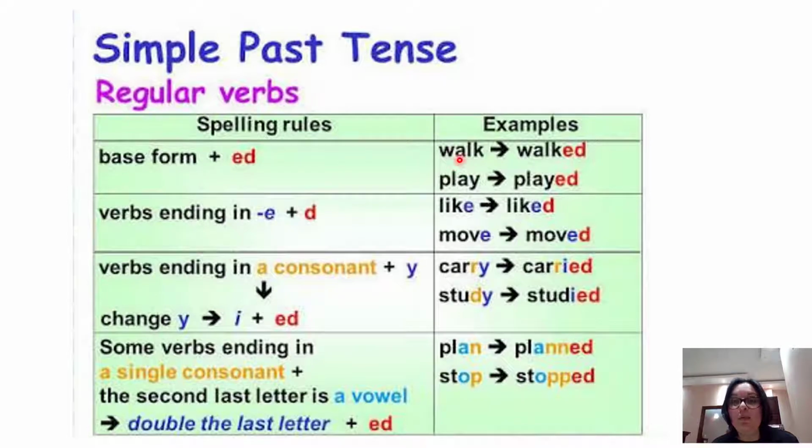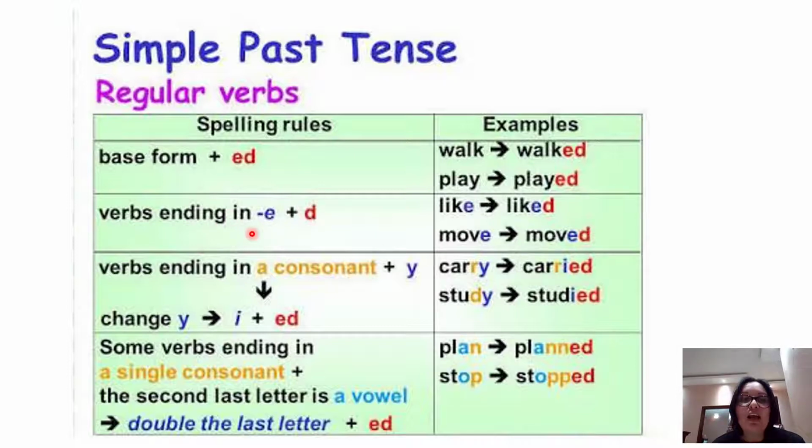For example, with verbs like walk and play, we are going to add only ed to make the past tense, generally, but not always. Walk, walked. Play, played. We only add ed.